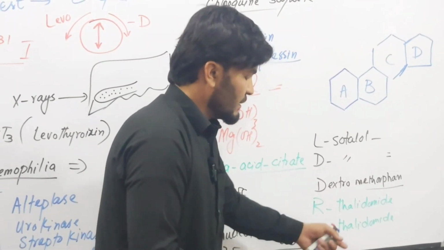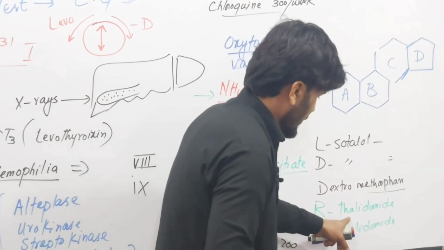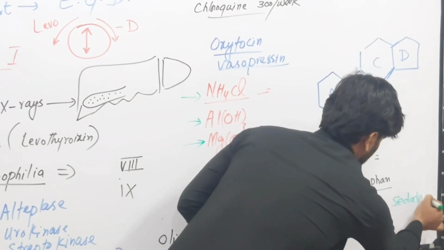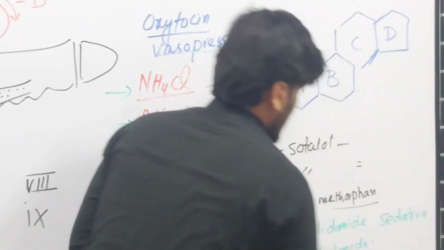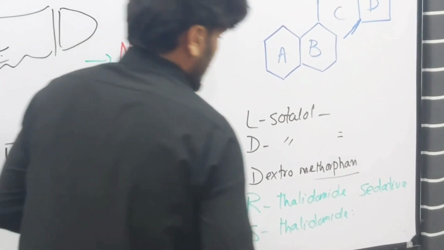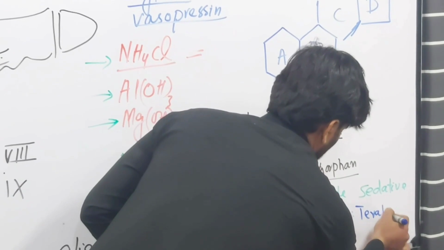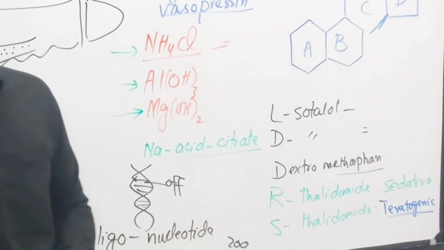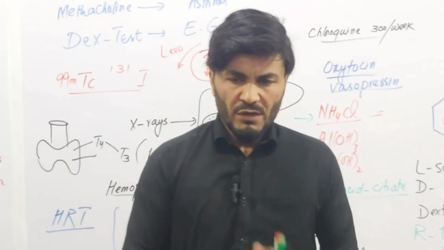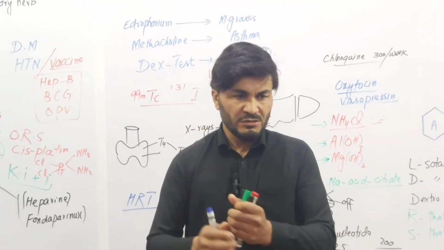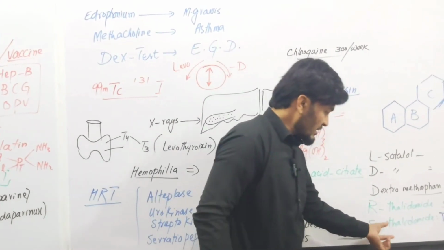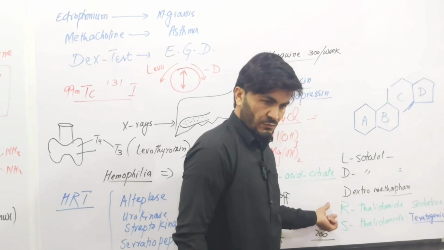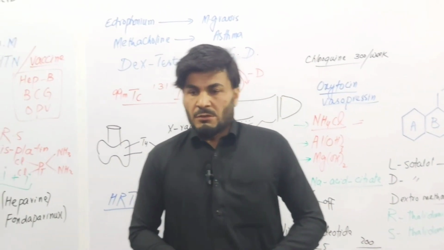So these are levorotatory. The R form was sedative, anxiolytic, and the S thalidomide was teratogenic, which caused phocomelia. So scientists are working to separate the toxic enantiomer from the effective enantiomer.